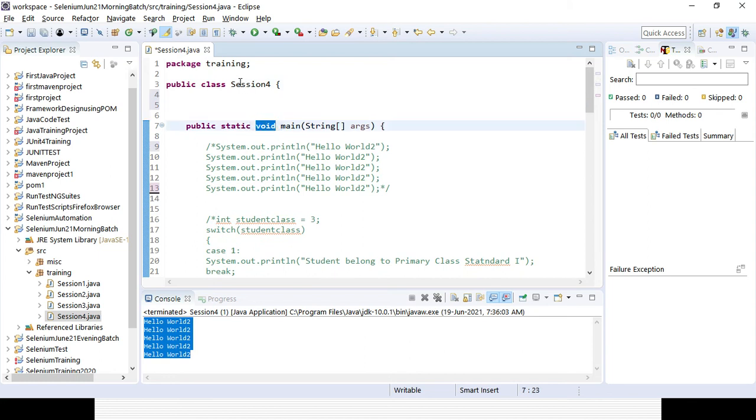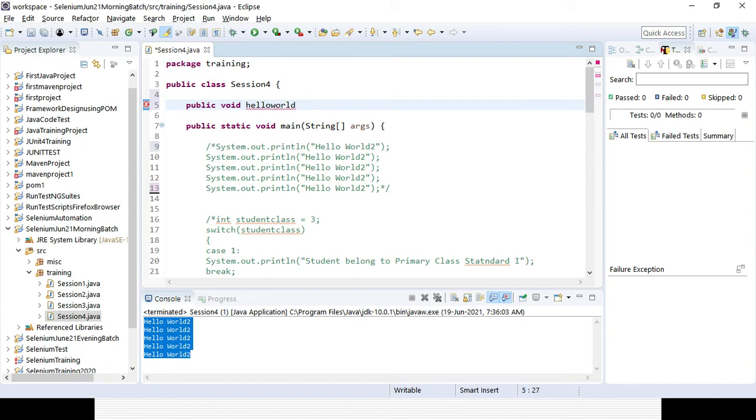So where can we write the method? In the class, right? This is the class we have created. So within the class we can write the method. Okay. So first I will write a method without a return type. Let's say public void, and hello world method is the method name I am giving.